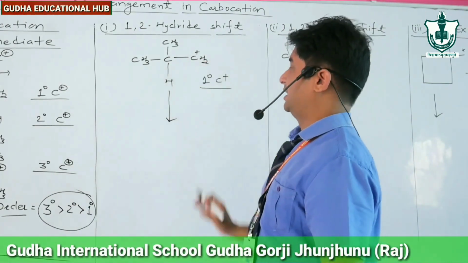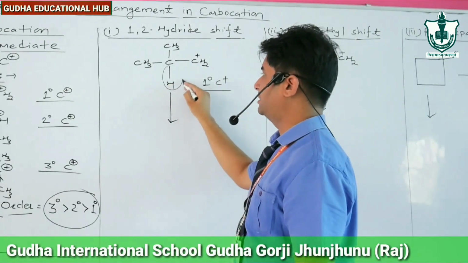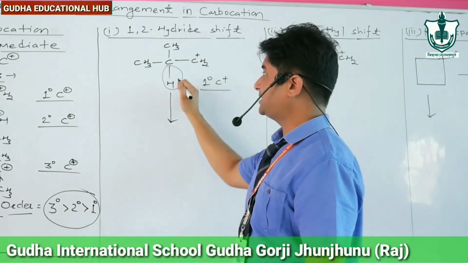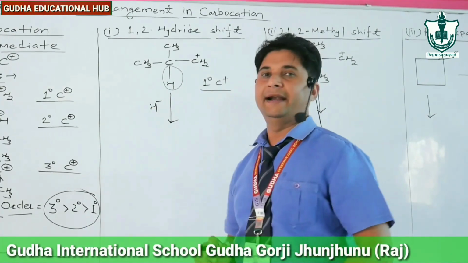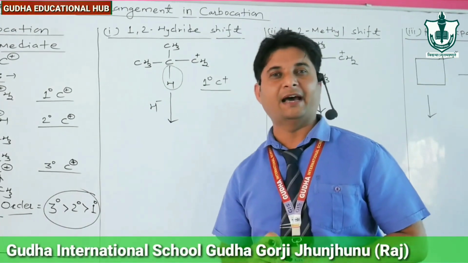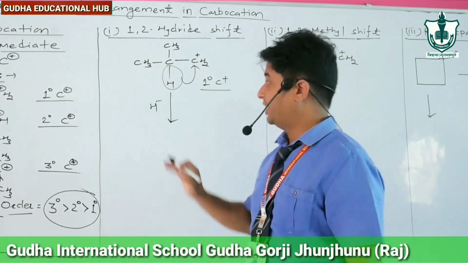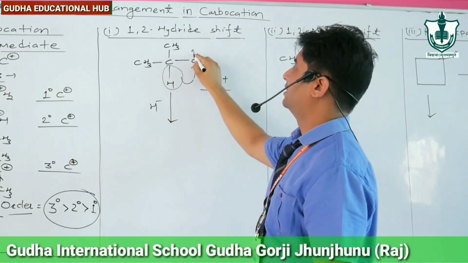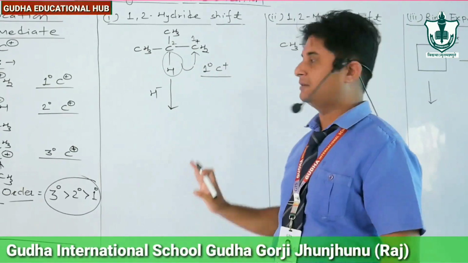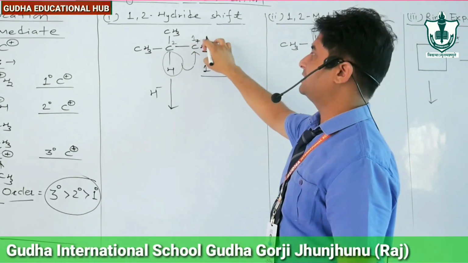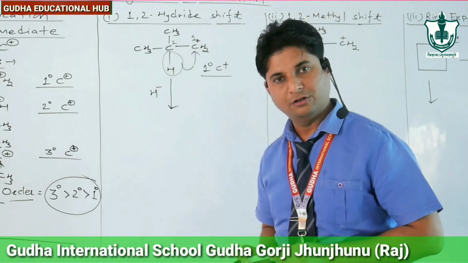To get stability, the H along with this bond is considered as H minus, and H minus is known as hydride ion. If it goes to here, then what happens? Here means it is carbon number 1 and the adjacent carbon is carbon number 2. The positive charge carbon is 1 and the adjacent carbon is number 2.